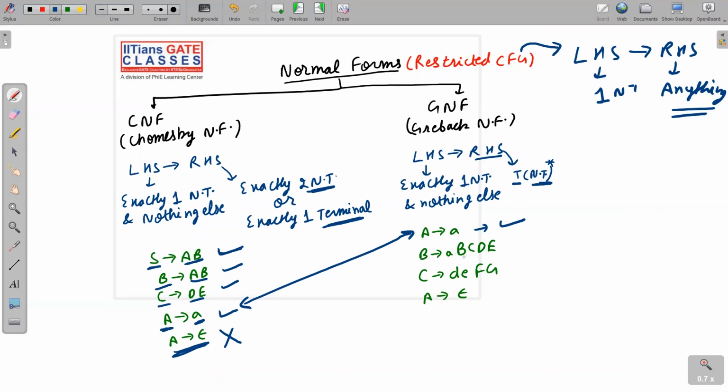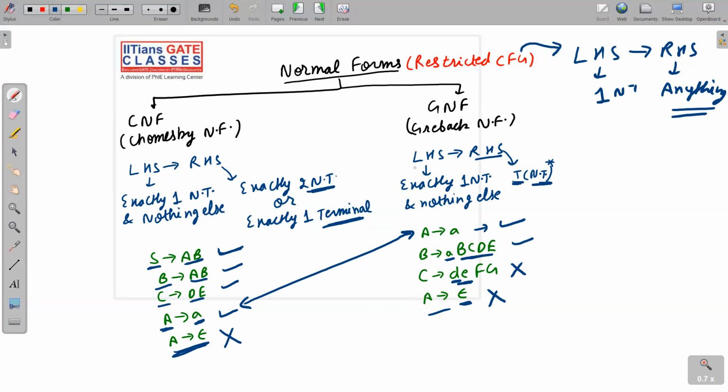Now the next example, terminal followed by any number of non-terminals. This is a perfect example. A terminal followed by any number of non-terminals is allowed in GNF, but here we have two terminals. Two terminals are not allowed; we need exactly one terminal followed by any number of non-terminals. So this is not allowed. A implies null is similarly not allowed because null is not a terminal symbol. So null productions are not allowed in CNF as well as in GNF.